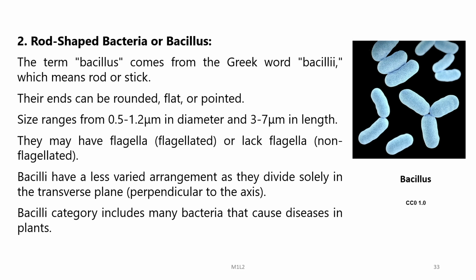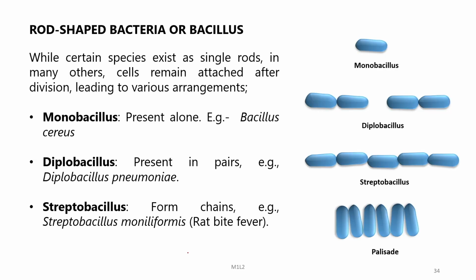Bacilli category includes many bacteria that cause diseases in plants. So let us examine some of the forms of rod-shaped bacteria. While certain species exist as a single rod, monobacillus, in many others, the cell remains attached after the cell division, leading to various arrangements. For example, Diplobacillus, like the Diplococcus, are present in pairs. Example, Diplobacillus pneumoniae. Then you have the Streptobacillus, which form chains. Example, Streptobacillus moniliformis.